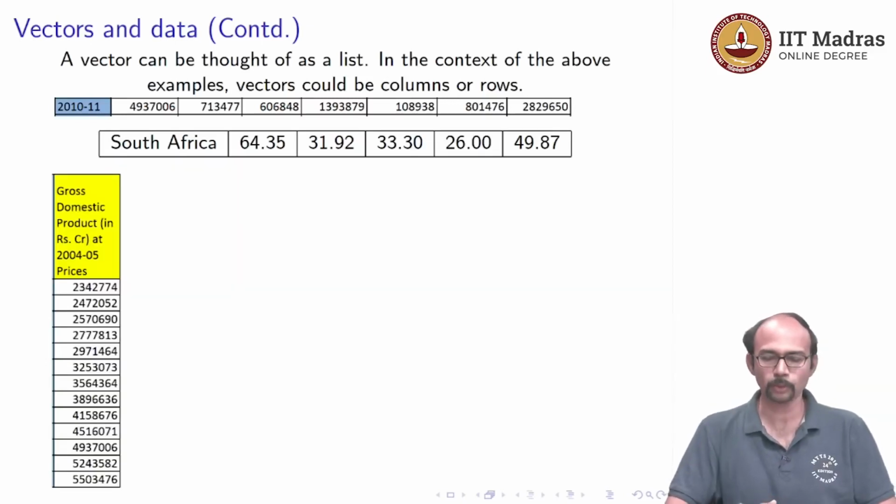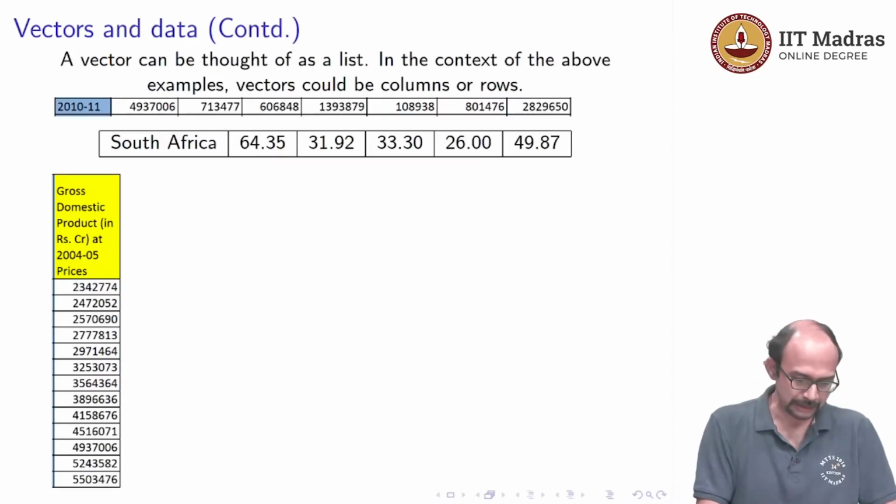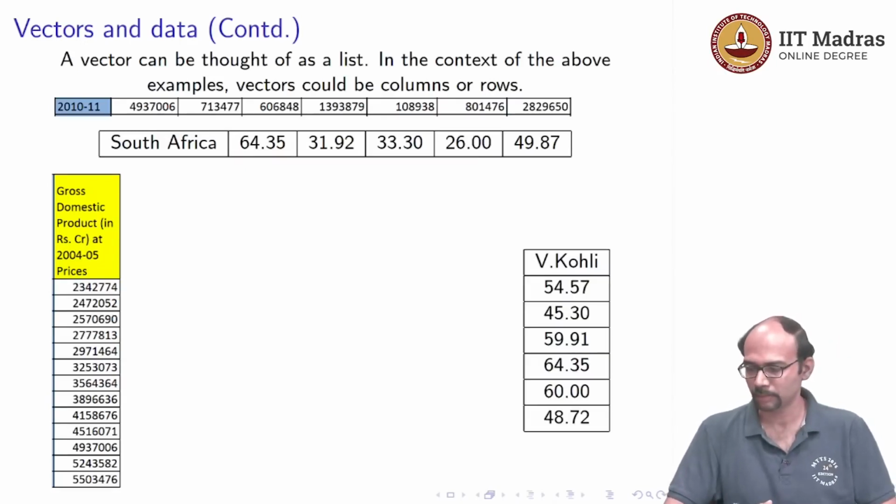Or we could pull out a column from, let us say, the GDP table. This is the full GDP, across the years 2000, 2001 to I think it was 2012, 13. And then here is a column of the averages for Virat Kohli with respect to the various teams, right. So, South Africa and New Zealand and England and so on, Australia and so on. Okay. So, these are all examples of vectors.